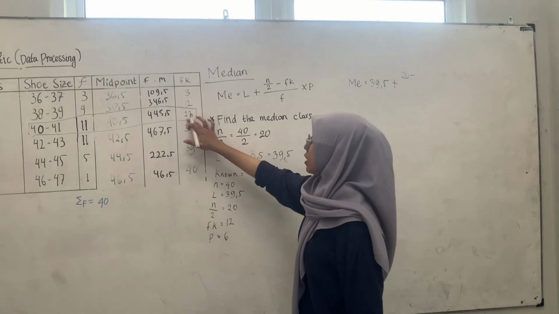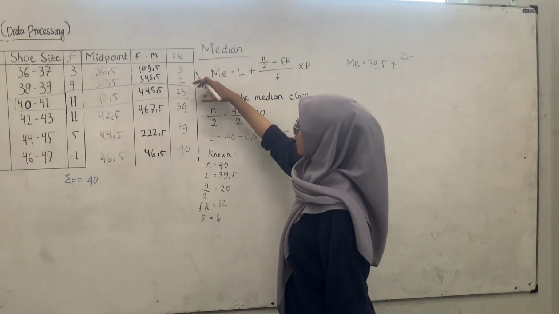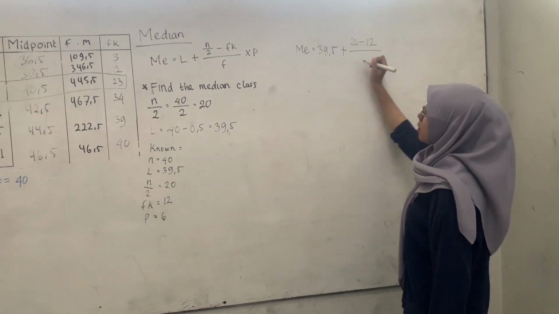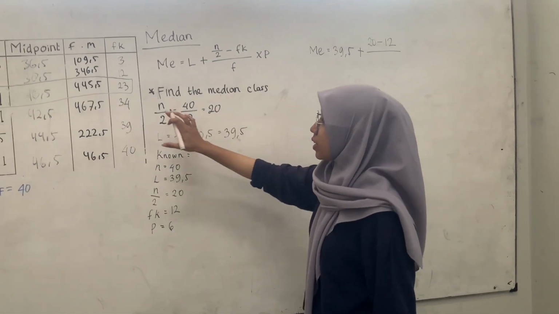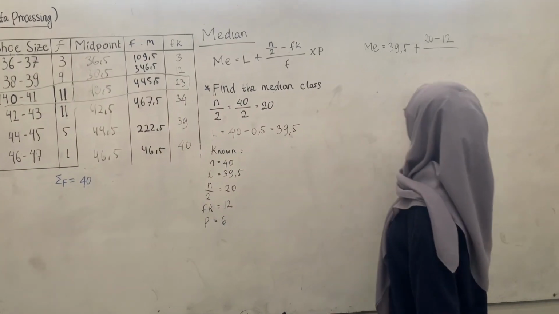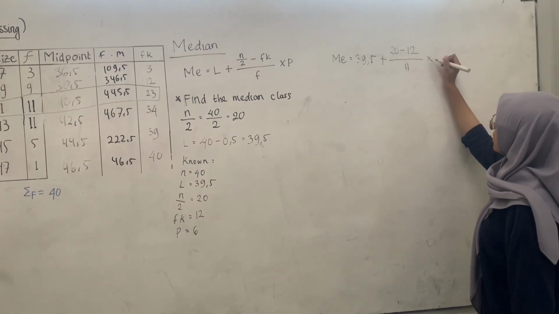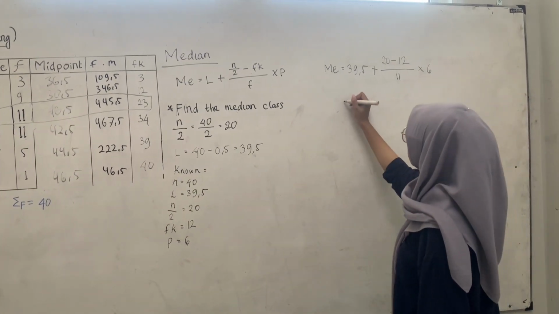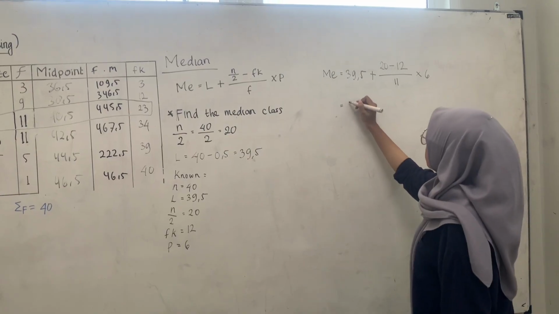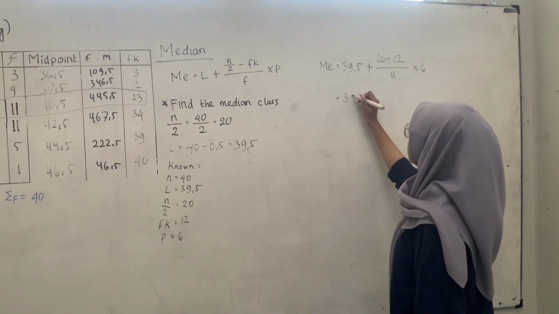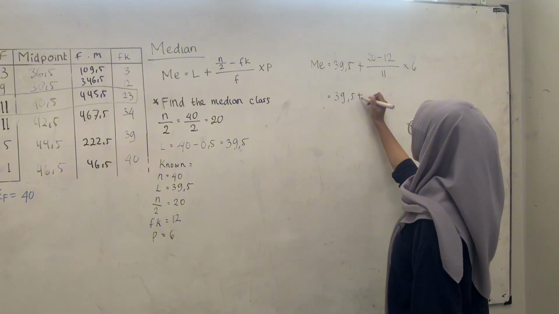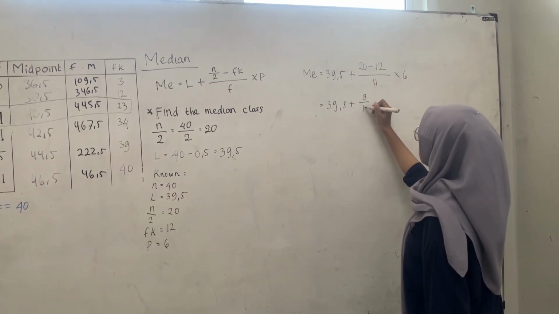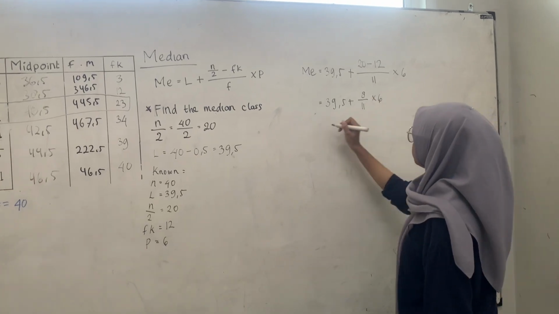The median class is 23 and before the median class is 12. Divided by F, the frequency for the median class, is 11. 20 minus 12 is 8 over 11 times 6.